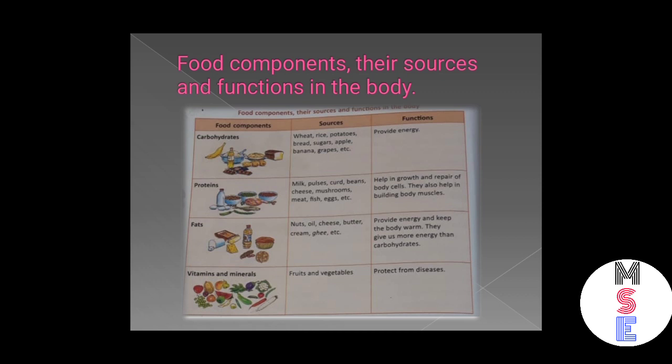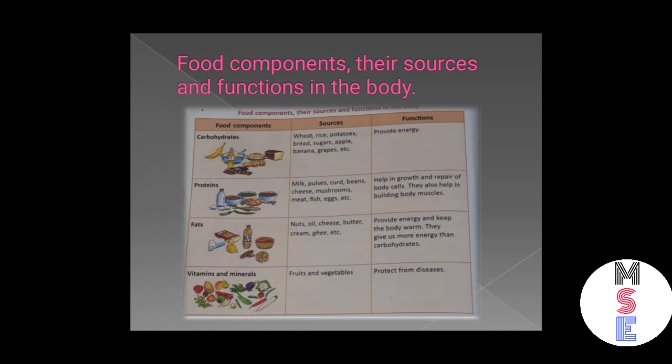Food components. So what are food components? The food we eat contains many substances that are necessary for our body. These substances are called food components or nutrients. So the different types of nutrients present in food are carbohydrates, fats, proteins, vitamins and minerals. So today we will study about food components, their sources and functions in the body.